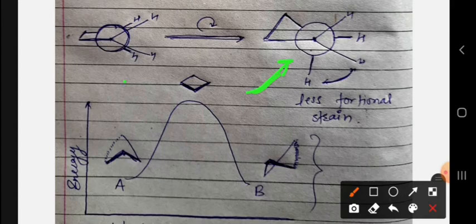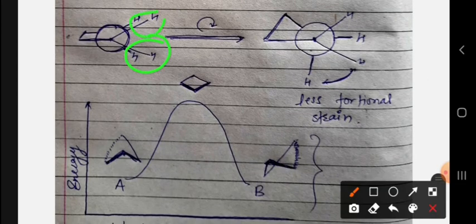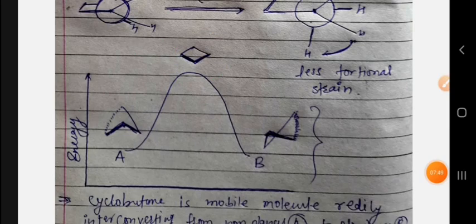Let's talk about the energy of both conformations. This is the eclipsed conformation. There is more electrostatic repulsion, so its energy is higher, and due to higher energy, stabilization is lesser. That's why it is placed accordingly in the energy profile diagram for the cyclobutane molecule.